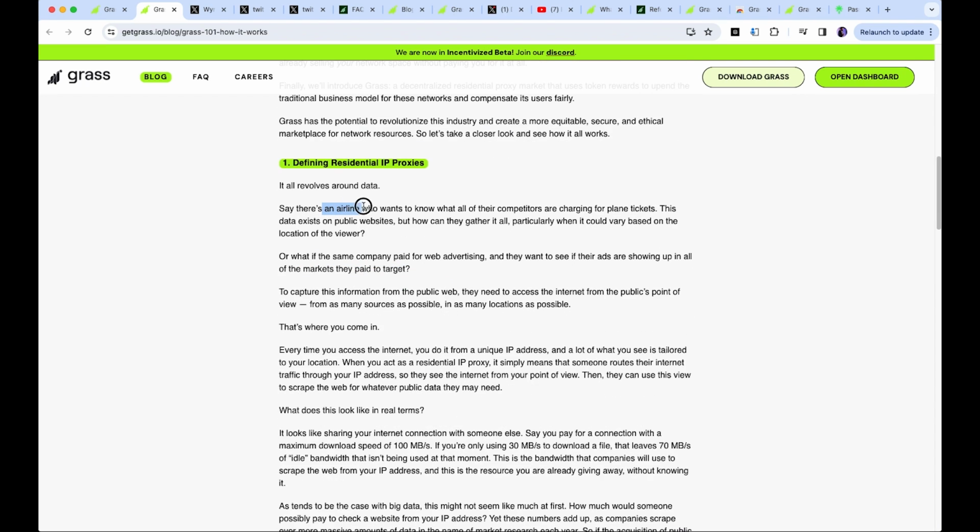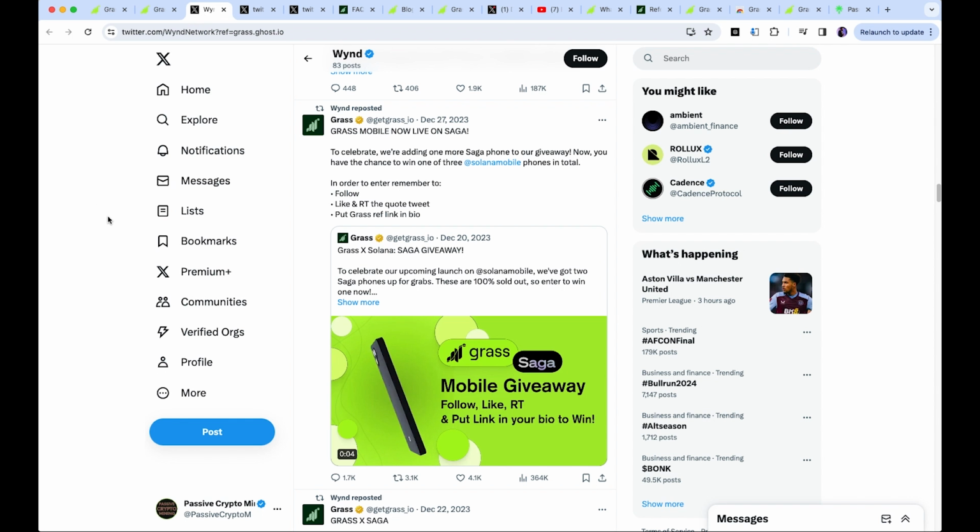So using an example of an airline, if they want to know what their competitors are charging for plane tickets, although the data exists online, they can't gather all of that data. And also, prices vary depending on IP address. So through that, they can find out what the competitive price is based on different locations, based on different IP addresses. What are some exciting things about Grass?